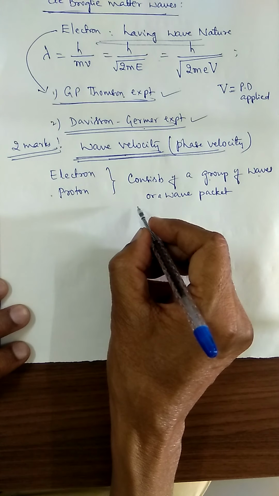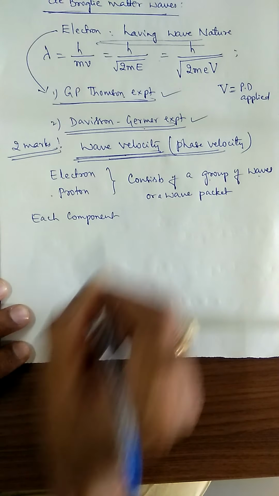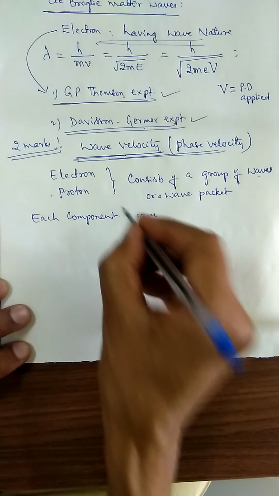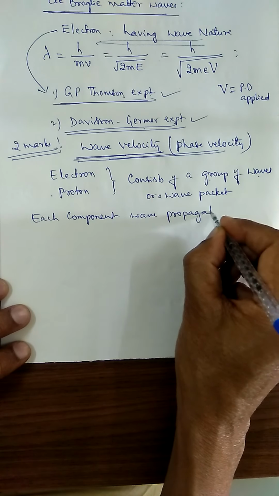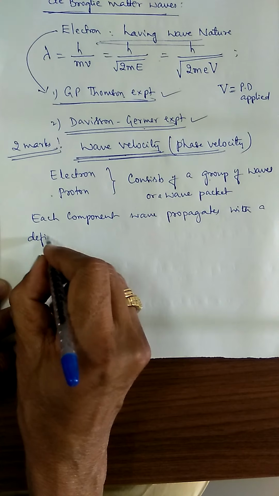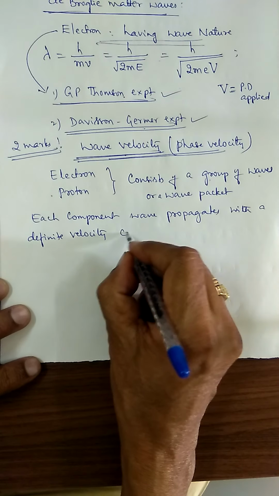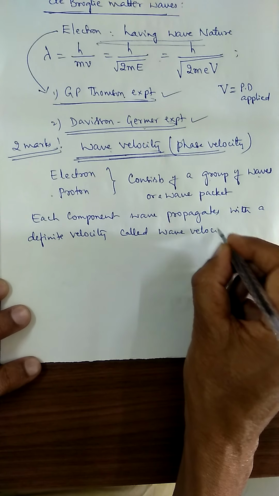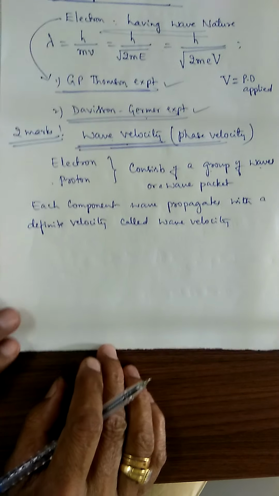Each component wave propagates with a definite velocity, which is called the wave velocity, otherwise called the phase velocity. This carries 1 mark.